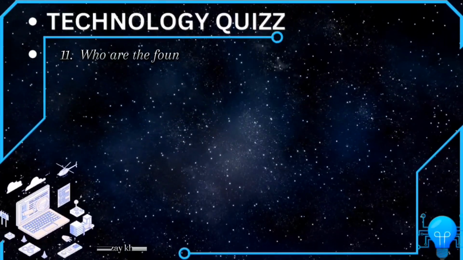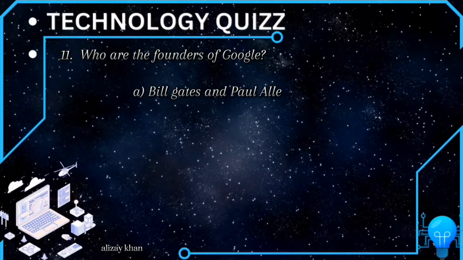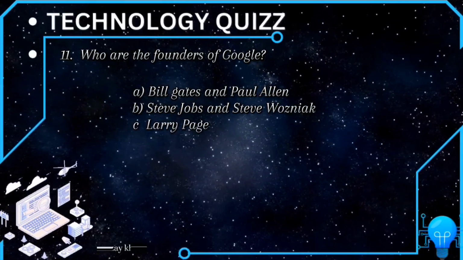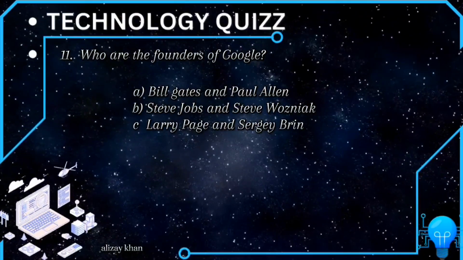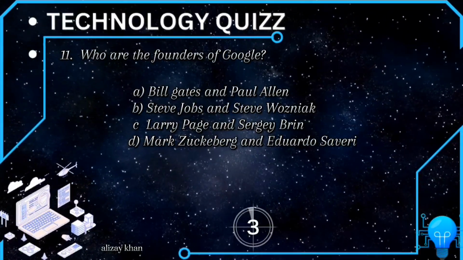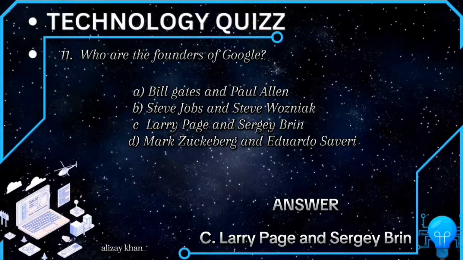11. Who are the founders of Google? A. Bill Gates and Paul Allen. B. Steve Jobs and Steve Wozniak. C. Larry Page and Sergey Brin. D. Mark Zuckerberg and Eduardo Saverin. Answer: C. Larry Page and Sergey Brin.